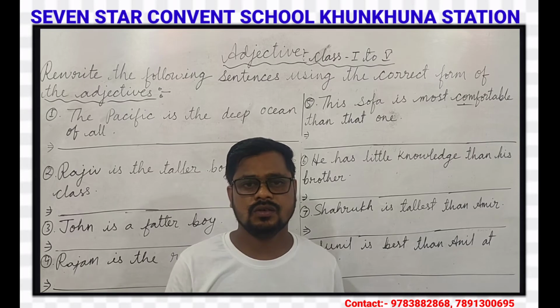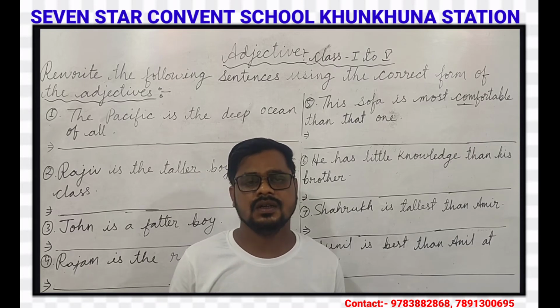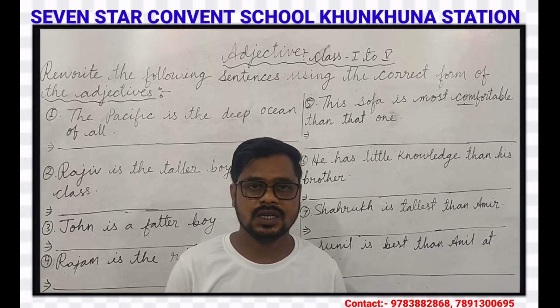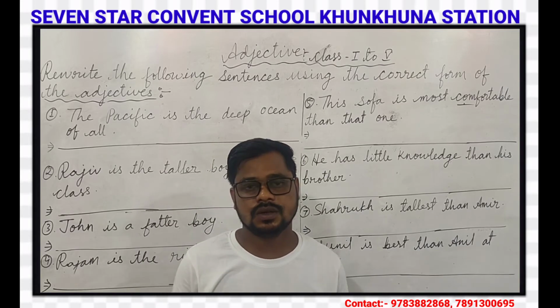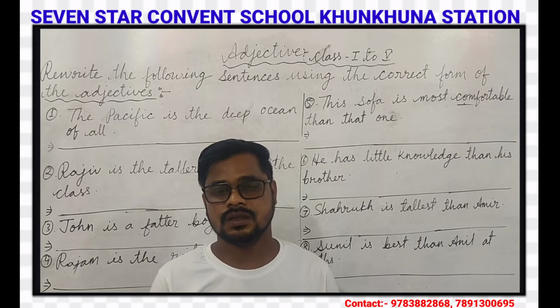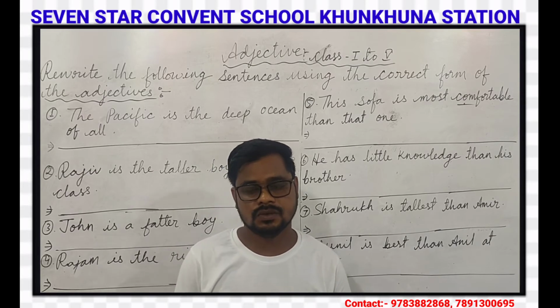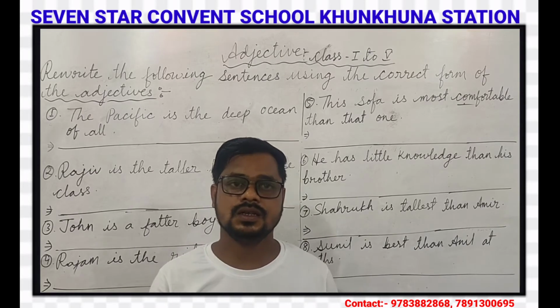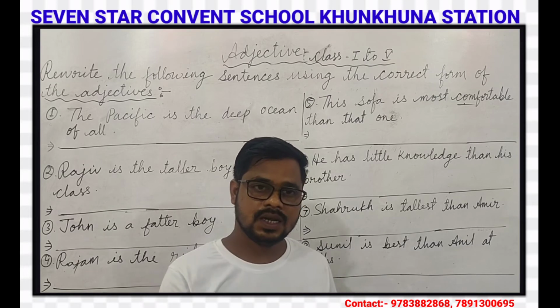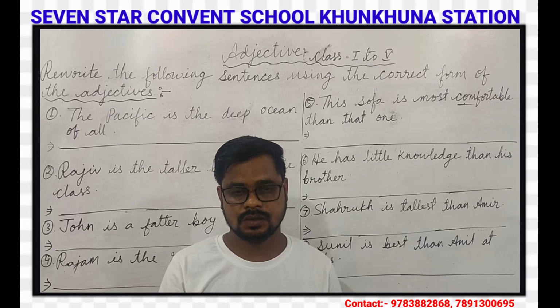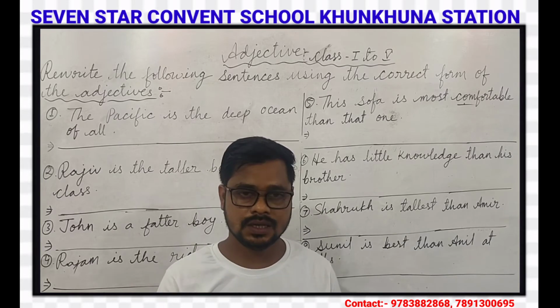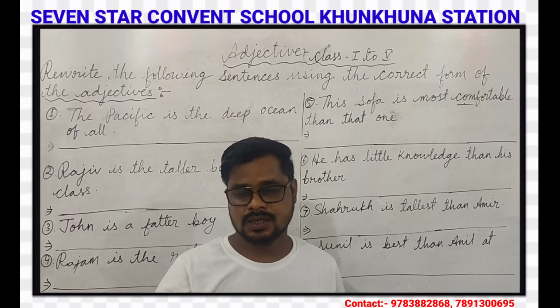Most of the adjectives have three forms. These are positive, comparative and superlative degrees. Let me tell you the uses of these three forms of adjective. We use the positive degree when no comparison is made, with any person or thing.